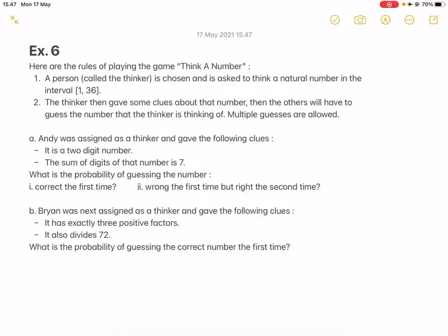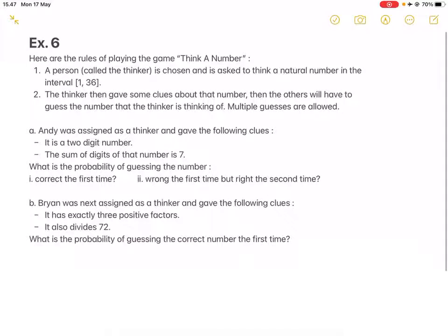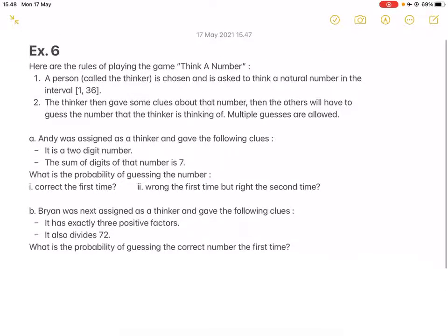Alright, so here's example question number 6 for probability. This is about a game called Think a Number, as I would call it. The rules are as follows. A person, which I would call the thinker, is chosen and is asked to think of a natural number in the interval 1 to 36, both inclusive. The thinker then gives some clues about the number as demonstrated in the following questions.